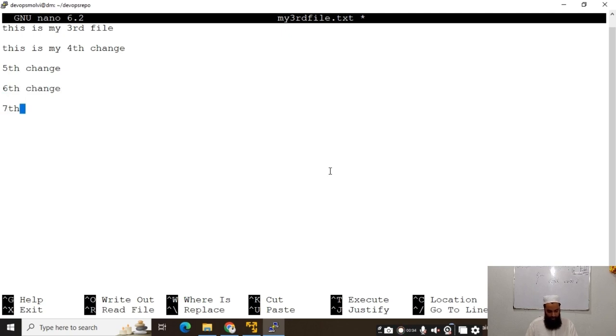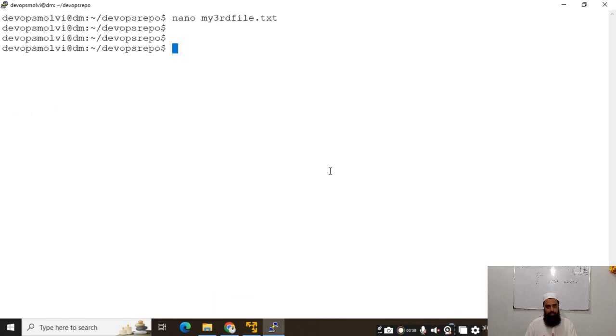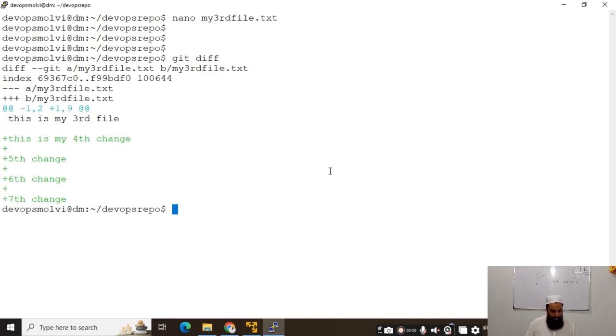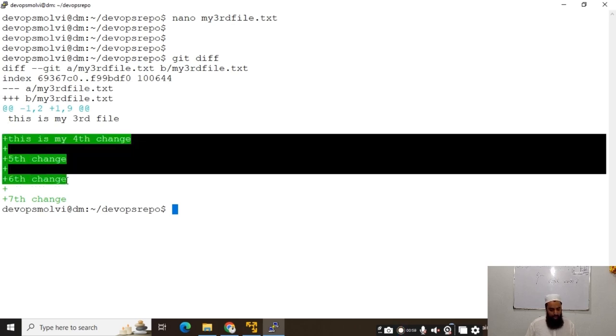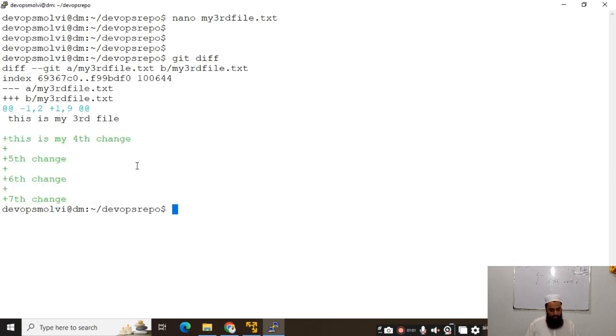Then I will run the git command to see the difference between the first version of the file and the current version of the file. Git diff, this command will tell us the difference. Now you can see that there have been some changes to the file, and it says that these were the changes.